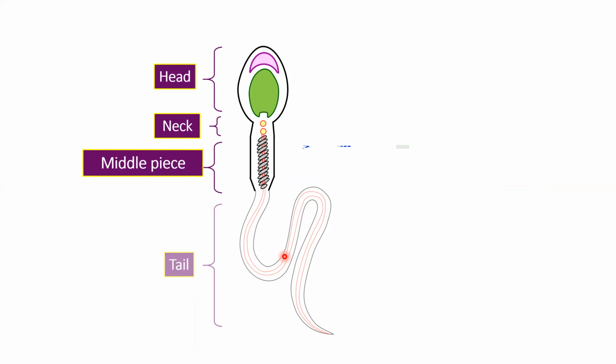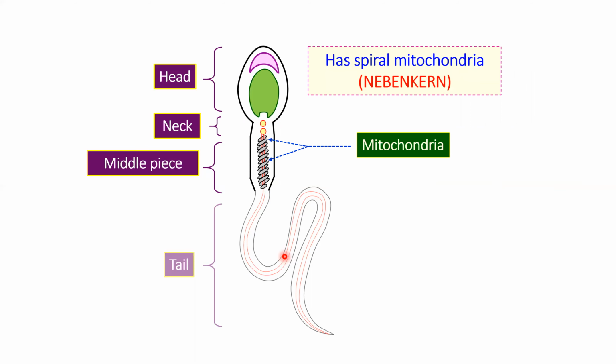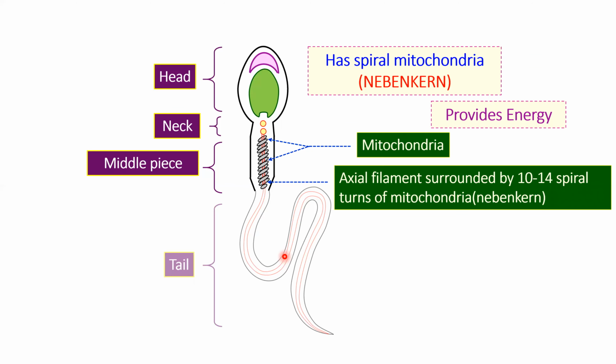Now coming to the next part, that is the middle piece. The middle piece consists of mitochondria. This is a mitochondria which is spiral in structure and it is also called Nebenkern. Please remember this. It's going to have a spiral mitochondria called Nebenkern. Mitochondria will give energy, correct? It's going to provide the energy. And the axial filament is surrounded by 10 to 14 spiral turns of mitochondria. So this is the axial filament which is surrounded by 10 to 14 spiral turns of mitochondria.